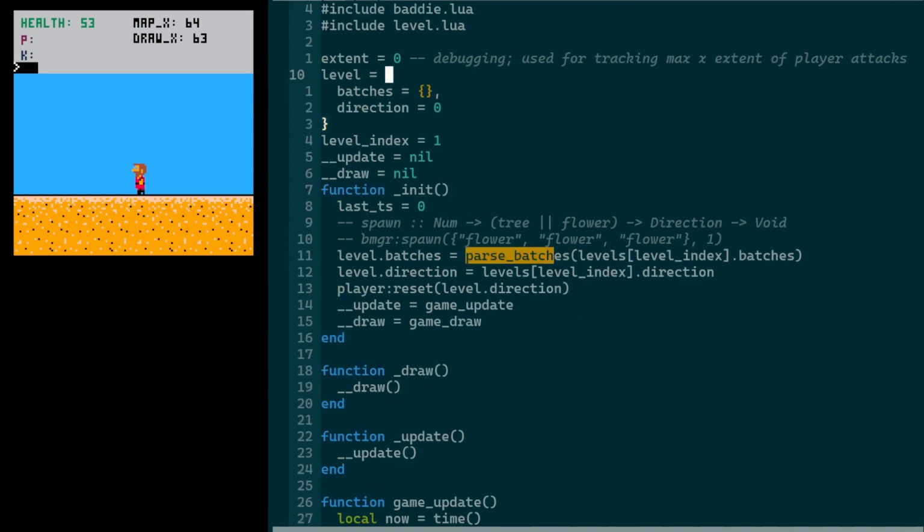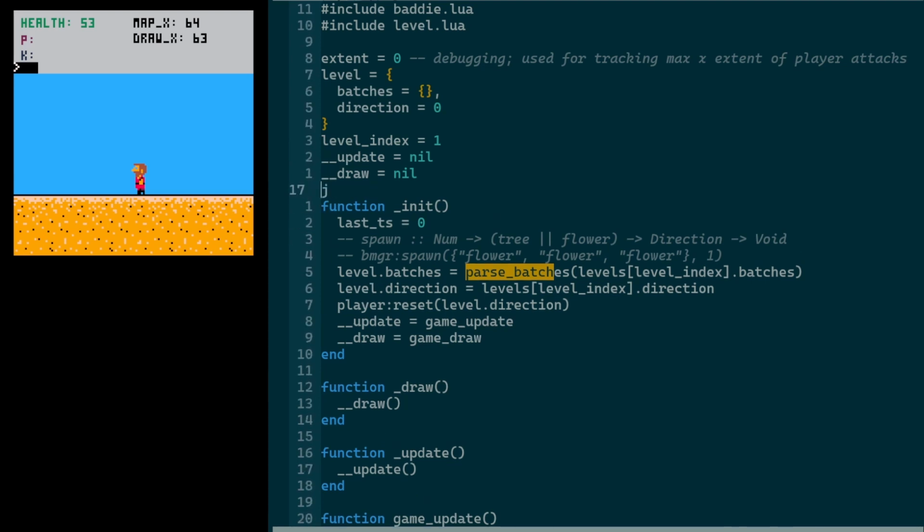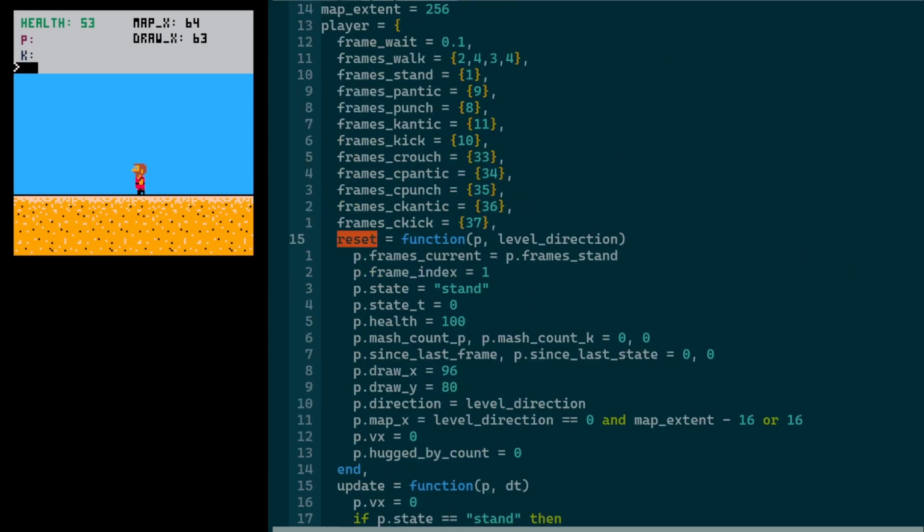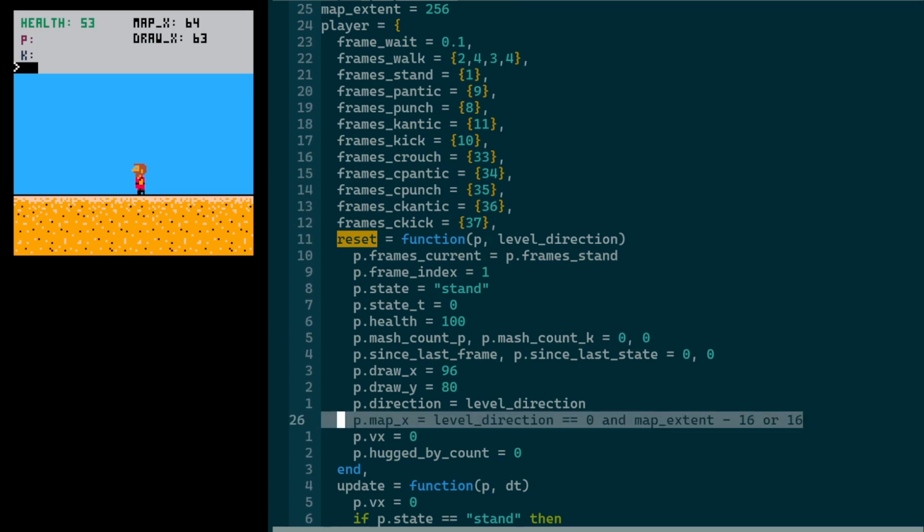Let me go to the init function. So I have this sort of global level object here, which is just going to represent our current level. And when we init the cartridge, when we start things off, we'll parse batches for the current level's batches and throw that into level. And we'll also set the direction here. And also when we call player.reset, which initializes the player, we have to pass in the level direction because we need to know what side of the screen to spawn the player on, what their map X value is going to be, and what direction they're going to be facing. So we're using the value from the level's direction to determine some elements of the player's attributes.